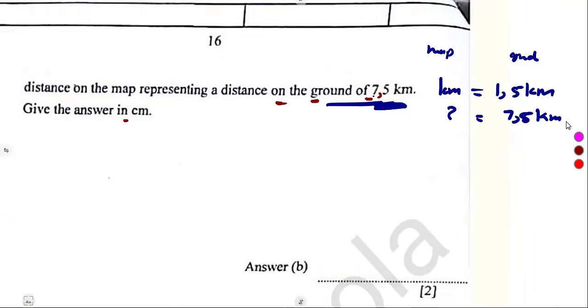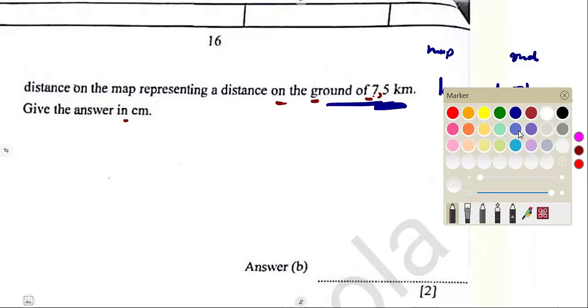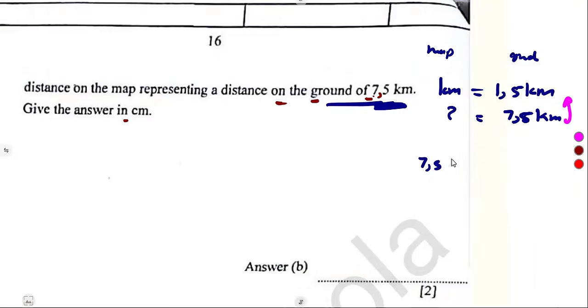So it's a proportion. So 7,5 over what? Over 1,5. So that's 7,5 over 1,5 times what? Times 1 centimeter. So that was the idea of the question. That was the same as 75 over 1,5 if you multiply by what? By 10.